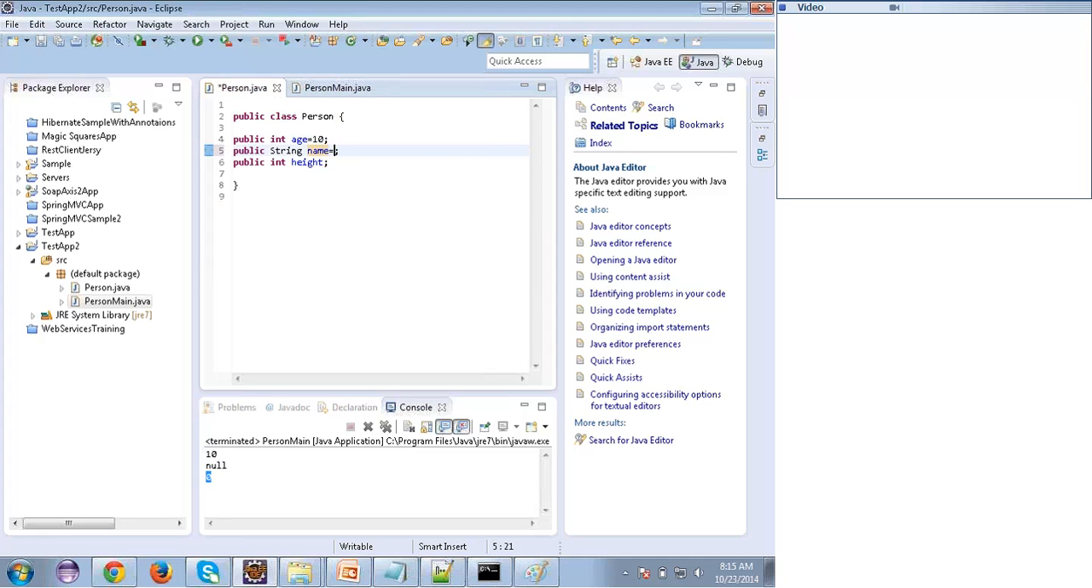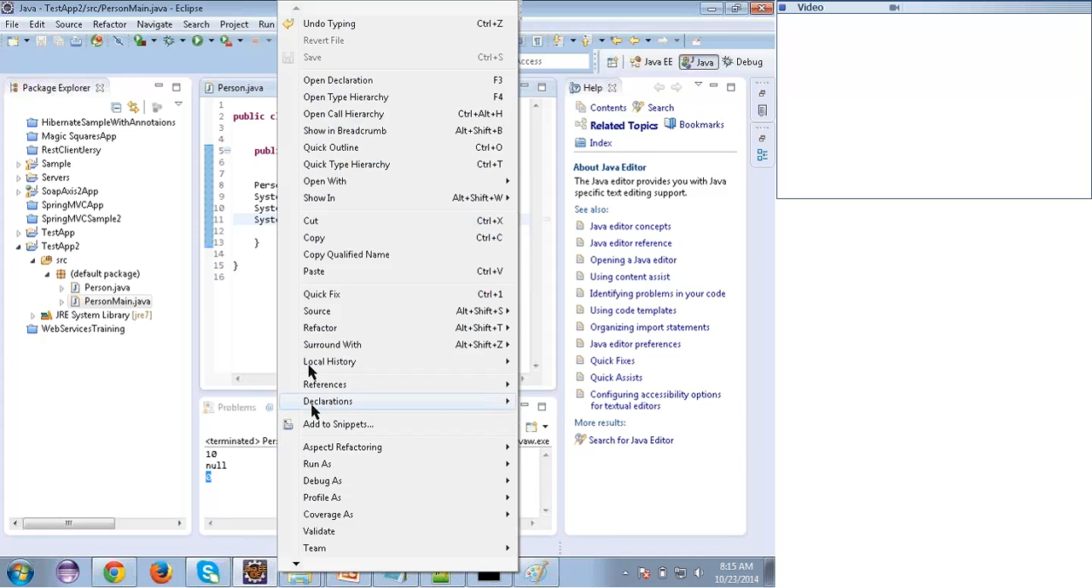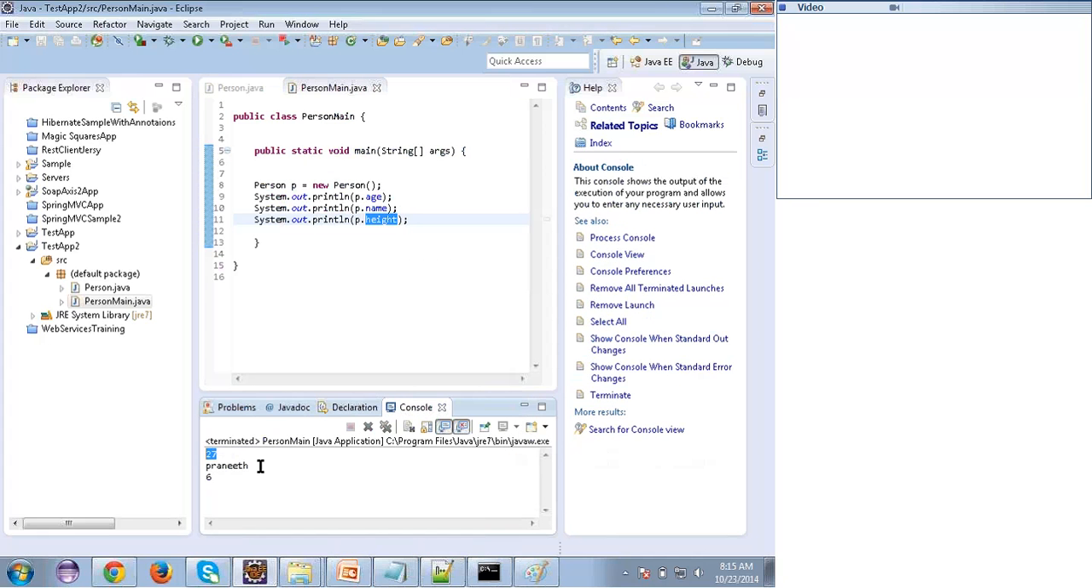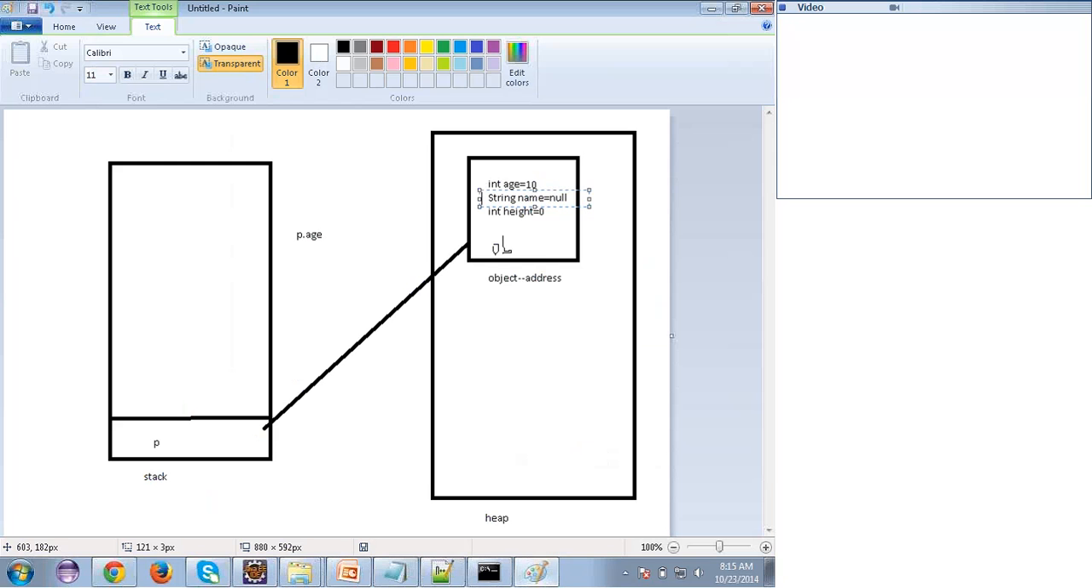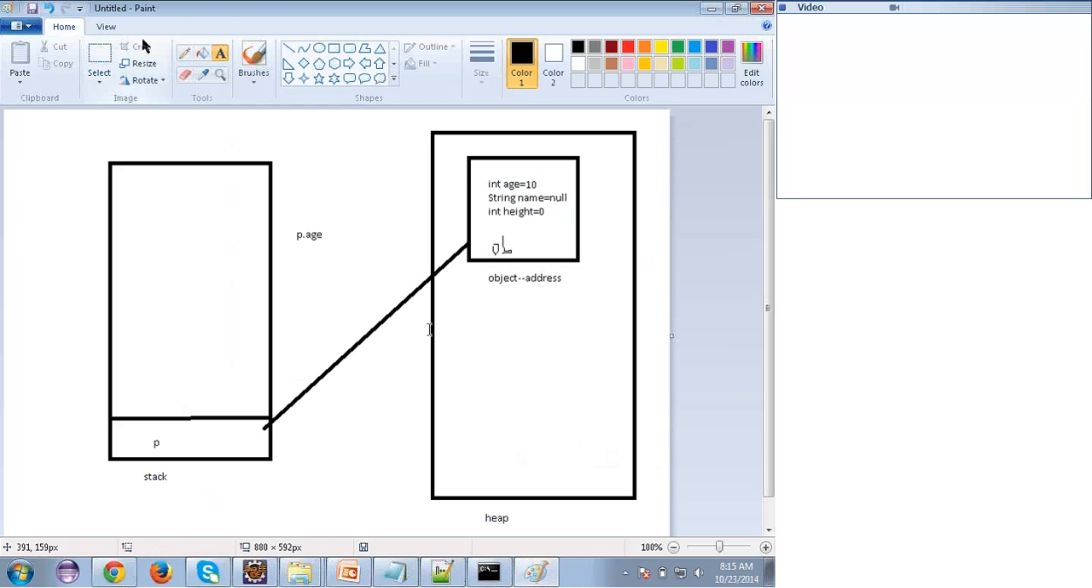Suppose I give some values, then see. I'll say Pranit, height 6, and age I'll give something like 27. If I run it, see, age I'm getting 27, name I'm getting as Pranit, and height I'm getting as 6. So in this case, instead of default values, the JVM will have the values which we provided.